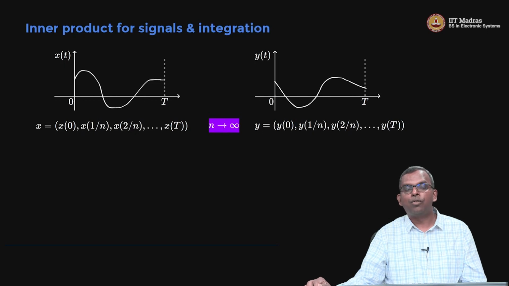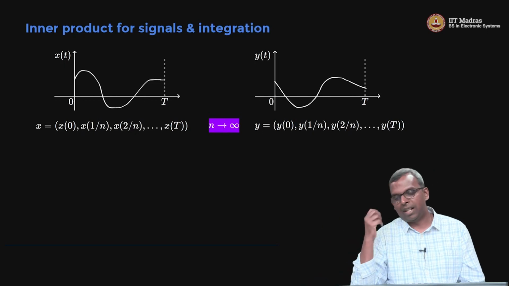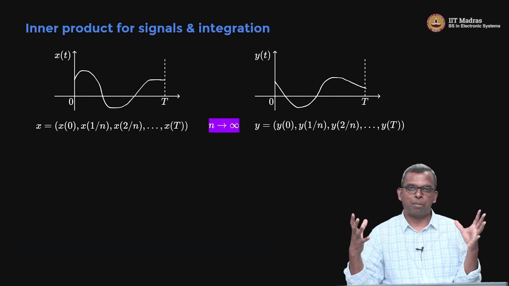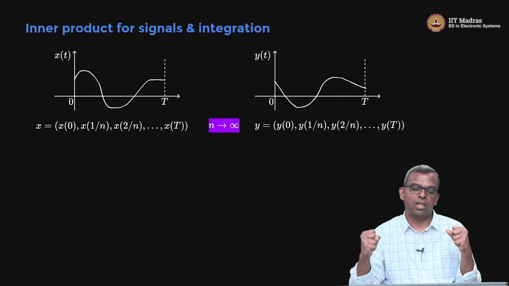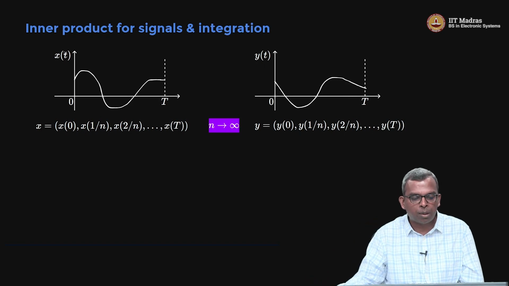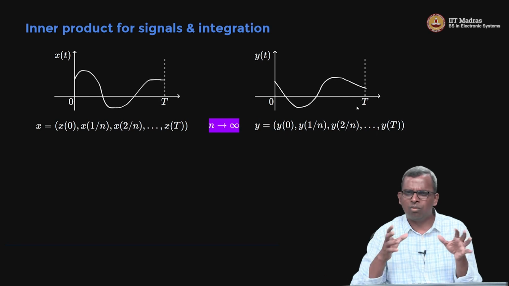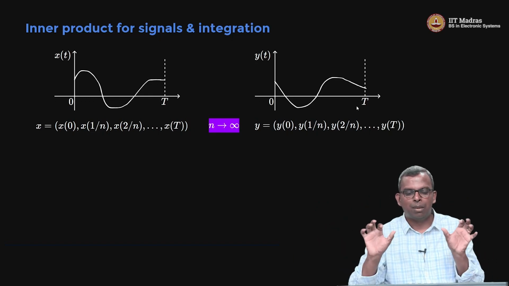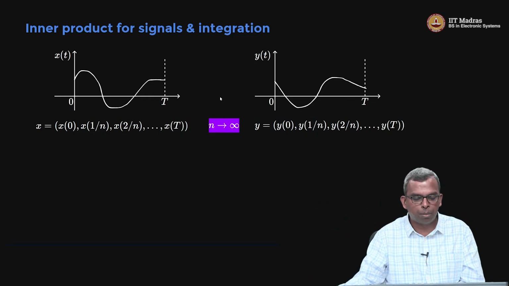So what about signal function spaces? For us, sequence spaces are sort of interesting. We like them, but we are not studying them mainly here. We are studying function spaces. We are studying signals. Signals are what is interesting to us. How do you define inner product between two signals like this? I'm restricting to the domain 0 to T. You can also go anywhere else, or you can not restrict. You can let it go infinite. That's not a big deal, but I'm just restricting to make it very clear and simple.